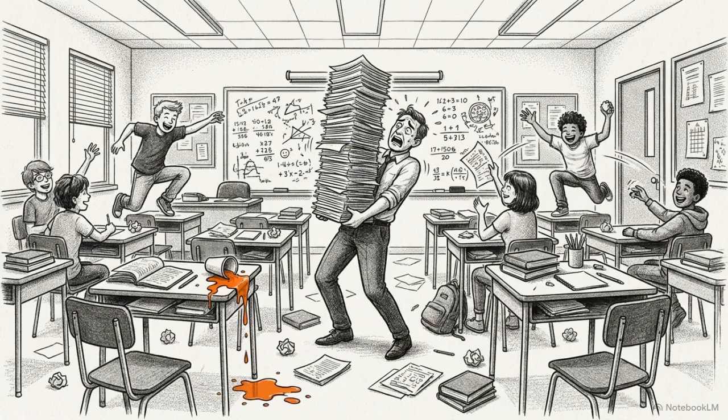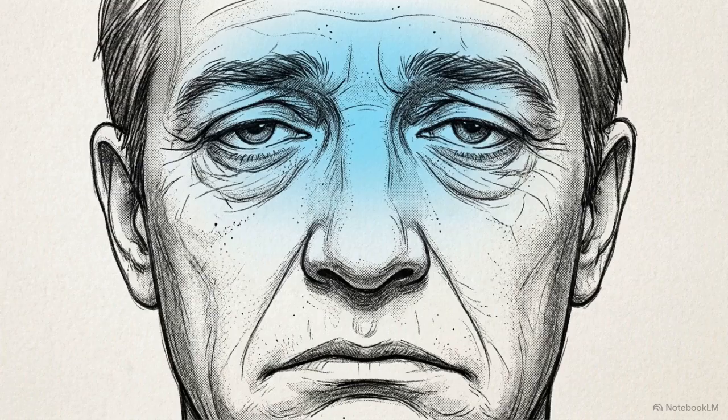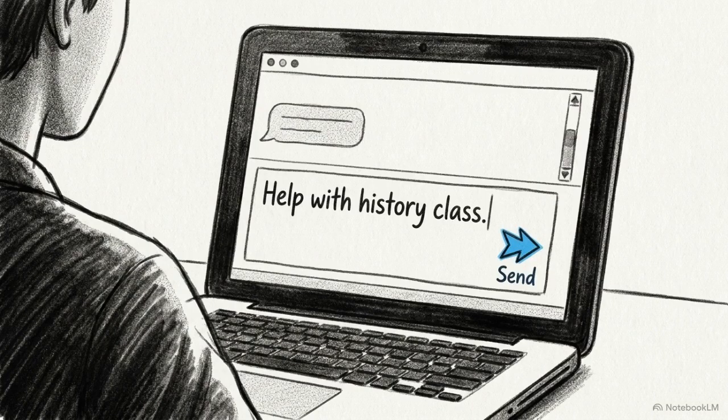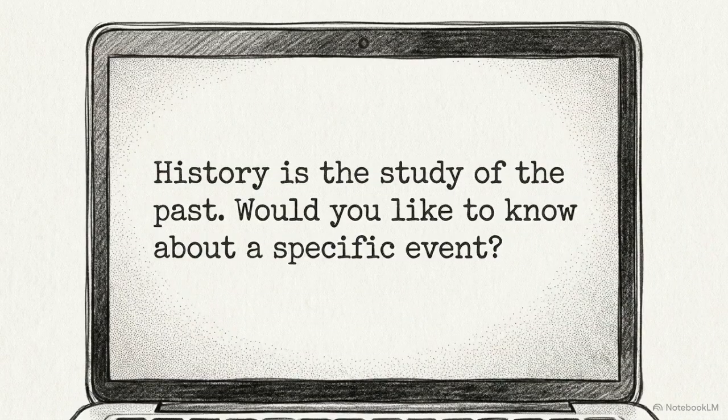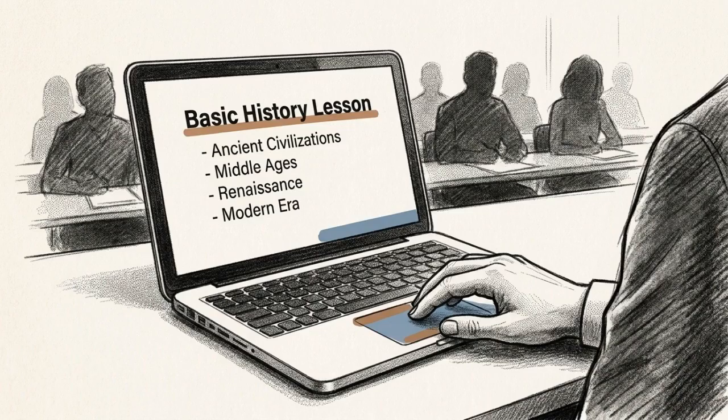Teaching often feels like juggling multiple crises at once, so when you finally turn to AI for help, it's tempting to just type a quick, single-sentence request and hope for the best. But a vague request yields a vague response. Without context about your specific classroom, the AI is left guessing what your students actually need and what you're trying